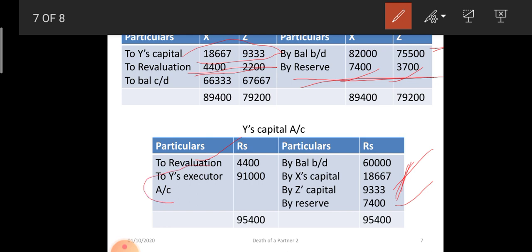Now this is the difference between retirement of partner and death of partner. There the balance amount of the retiring partner was transferred to his loan account. Here we are transferring it to the executor's account. That is the only difference, and this executor will appear in the balance sheet.